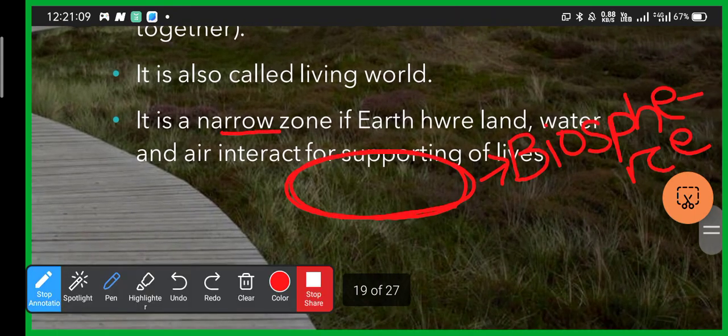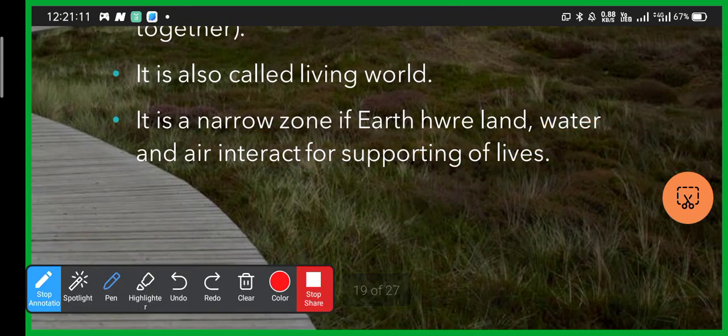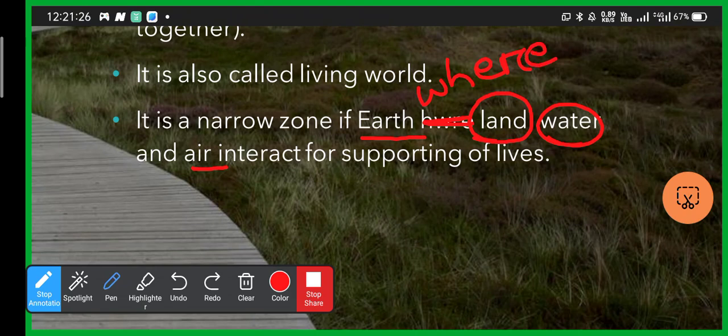Now, it is a narrow zone of the earth where land, water, and air interact for supporting life. So it is a narrow zone of the earth where the land, water, and air interact for supporting life because we all need all these three domains.